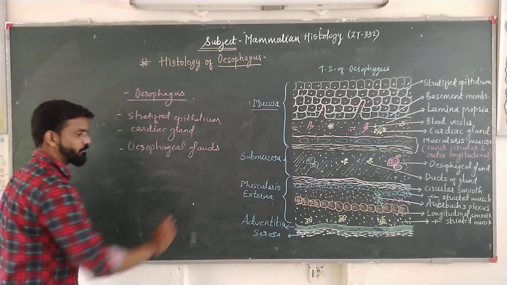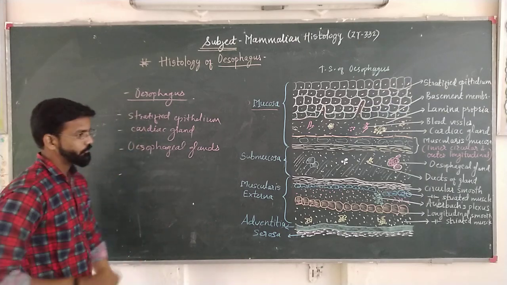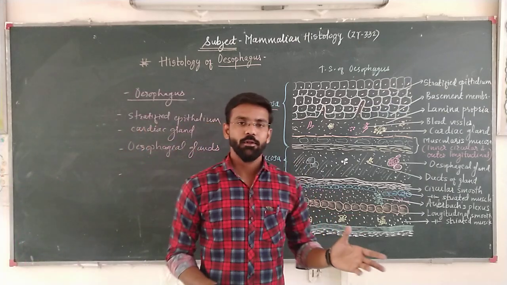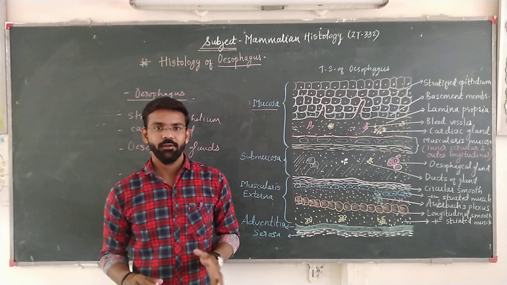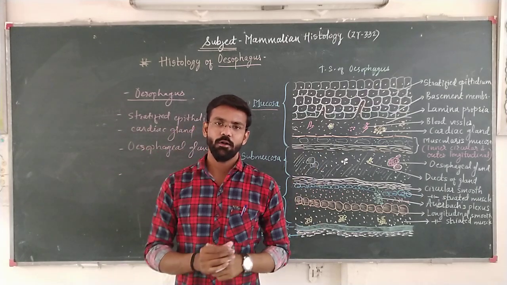Then we have seen the structure, that is muscularis externa or muscularis. Here, the inner circular and outer longitudinal muscles are present. This arrangement is the same in the next upcoming organs of alimentary canal.